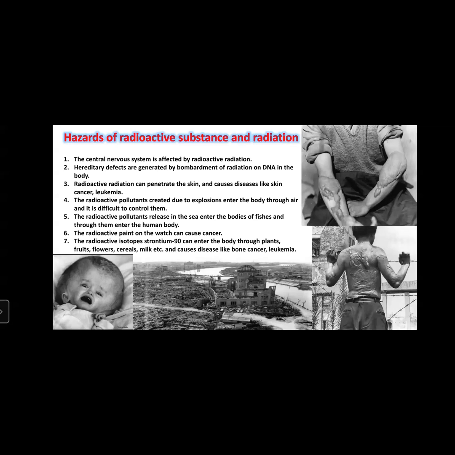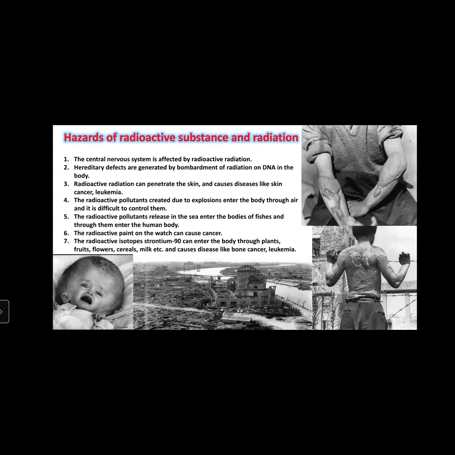In 1945, two atomic bombs were dropped on Japan, on Hiroshima and Nagasaki. These nuclear bombs on the two cities caused heavy death. Many people died in this accident. Many people got lifelong diseases, and those who survived got diseases like cancer and changes in their DNA.